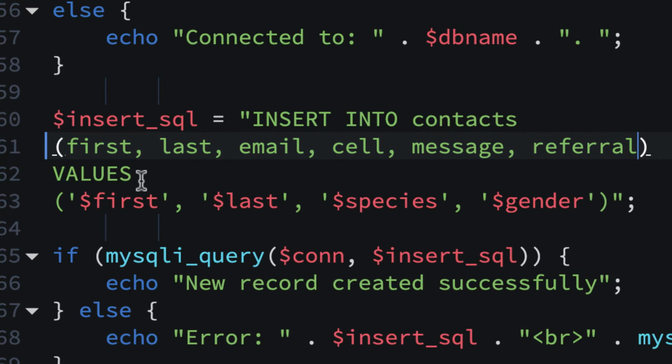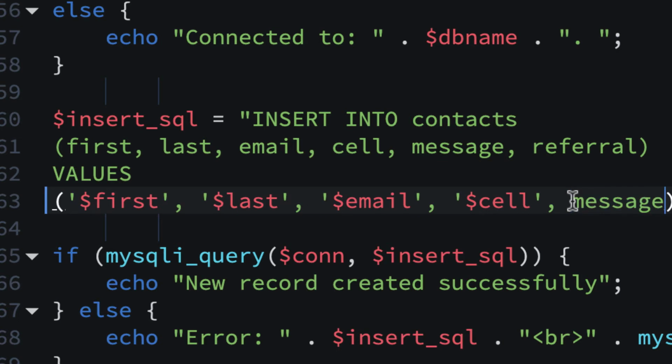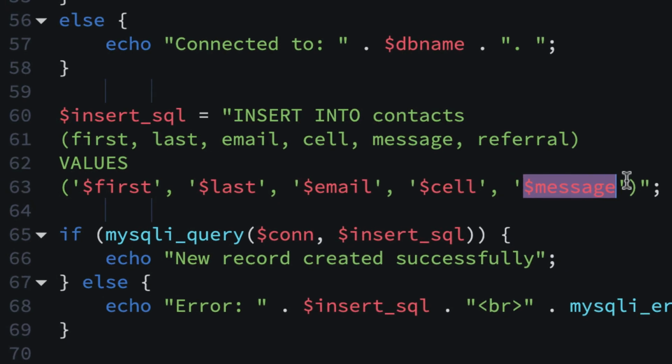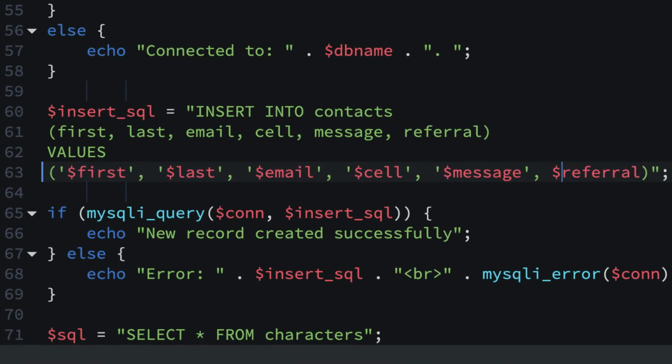And then for the values, what you could do is copy email and put that over that. And I'll copy cell. Now I still have 2 more here, so I'm just going to copy message and paste message, and I'll put a dollar sign and then highlight it and put a single quote and then a comma. And then I'll copy referral and paste it, and then put my dollar sign, and then I'll highlight the whole variable and put a single quote around it.